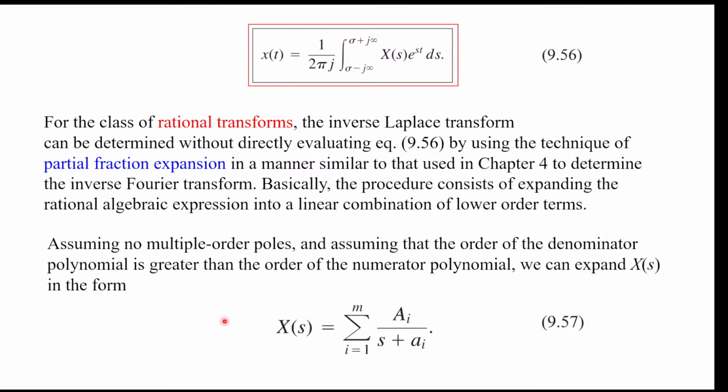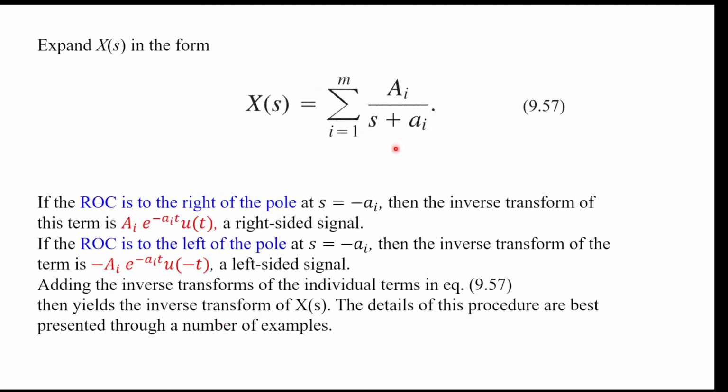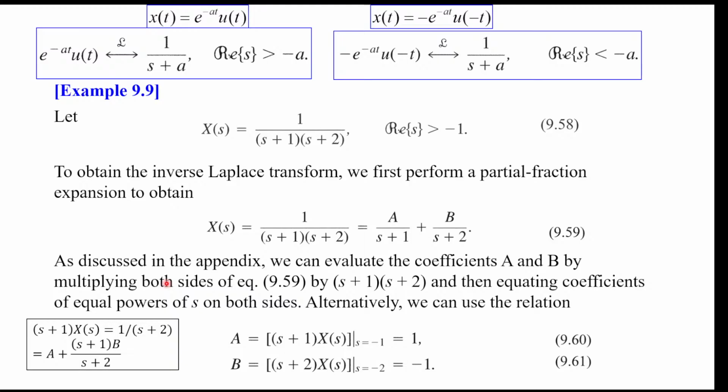Now we have a lot of those terms with different poles at minus a_i. We need to look at whether the ROC is to the right side of the pole at minus a_i or to the left of it. If the ROC is to the right, we inverse Laplace transform to the right-sided function e to the minus a_i t u of t. If the ROC is to the left side, we inverse Laplace transform to the left-sided function minus e to the minus a_i t u of minus t. Let's see this in a very simple concrete example.